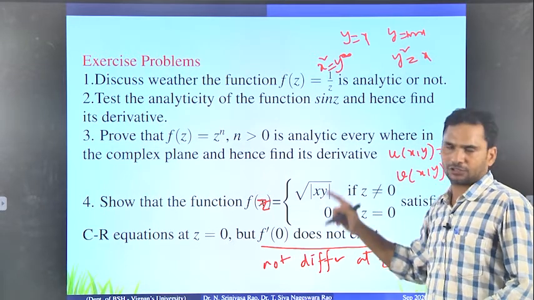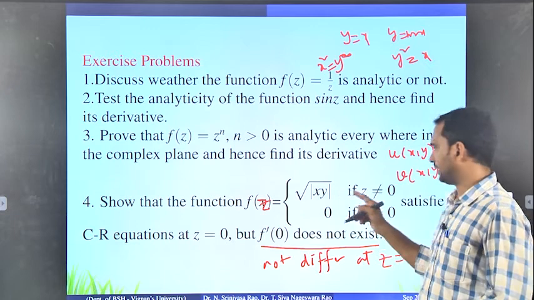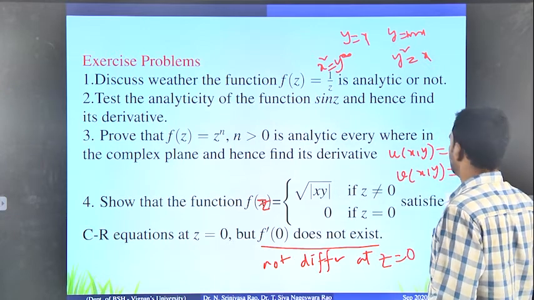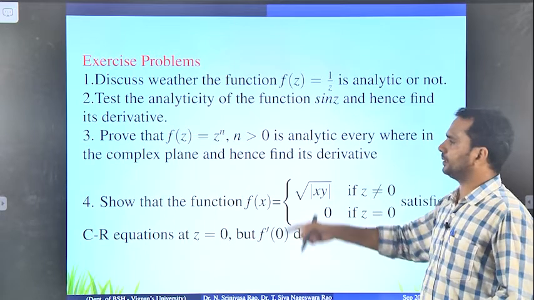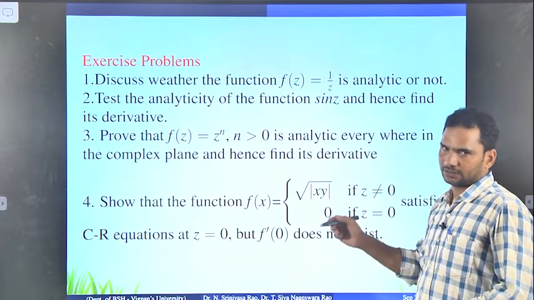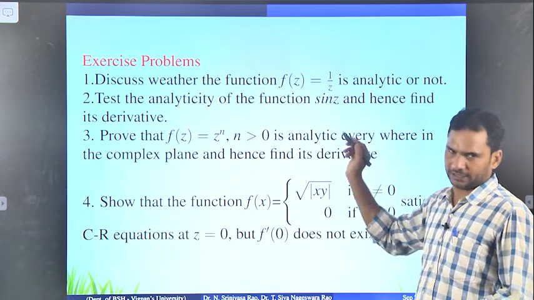Look at the previous problem and then try to solve similarly. If you have any doubt, you can contact me at any time. This way we are going to check all the problems. These are very important problems, so try to solve them.